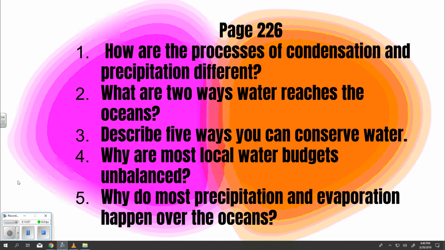Precipitation is when water droplets fall to the earth from the atmosphere. Again, condensation is when water converts to a liquid from a gas. Precipitation is when water droplets fall to the earth from the atmosphere.